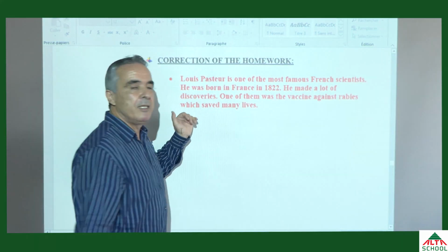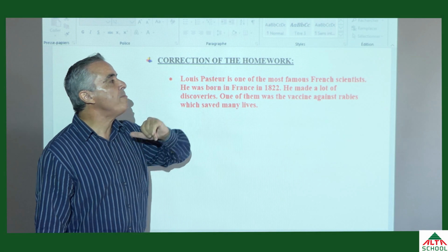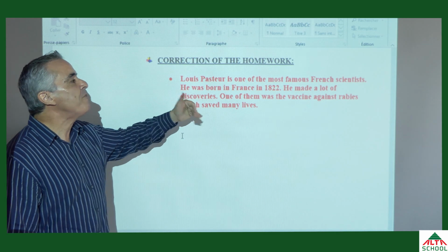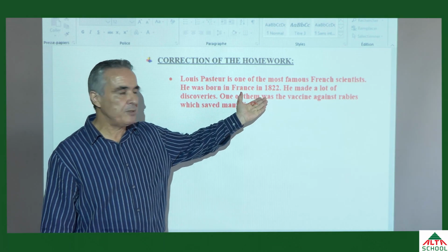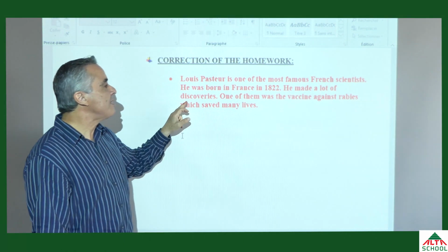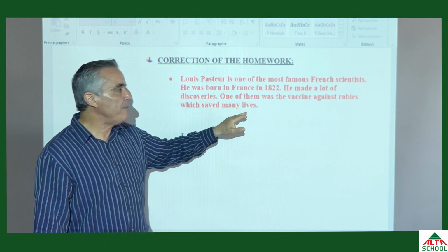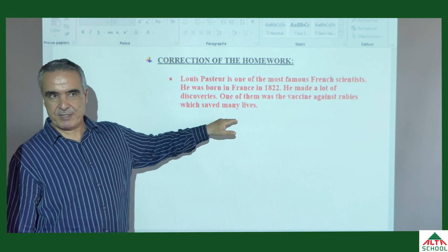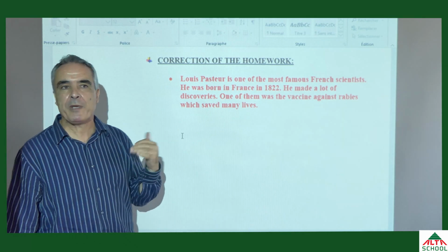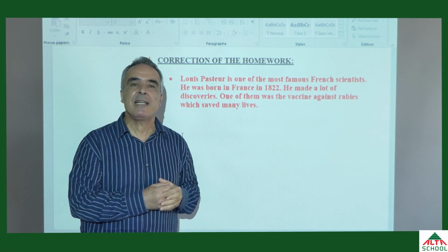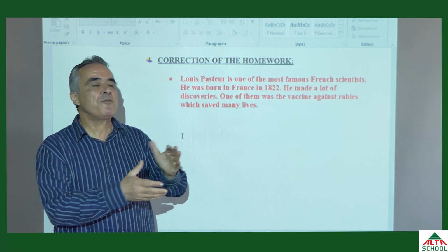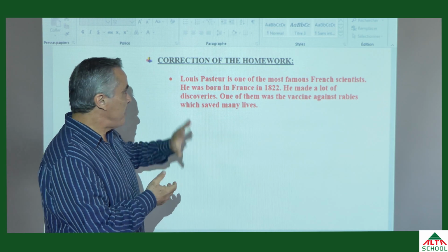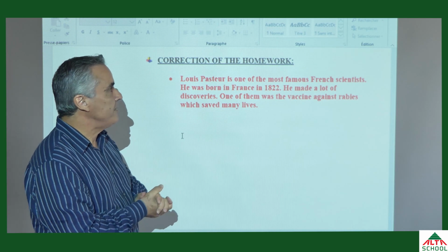So here we have Louis Pasteur is one of the most famous French scientists. He was born in France in 1822. He made a lot of discoveries. One of them was the vaccine against rabies, which saved many lives. So this is a short paragraph about Louis Pasteur. We can do the same with Alexander Graham Bell. We can do the same, of course, with Alexander Fleming and so on. Okay? So this is the correction of the homework.